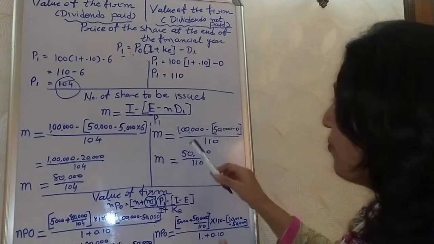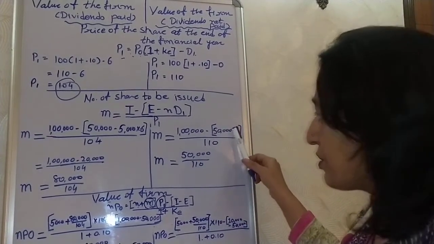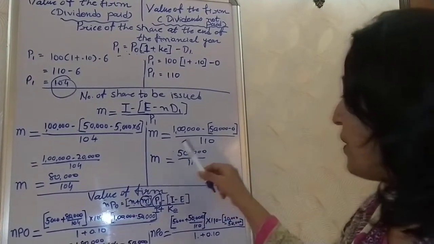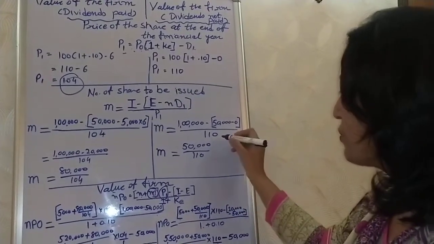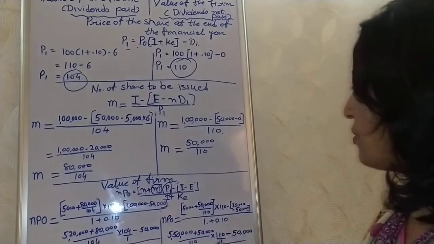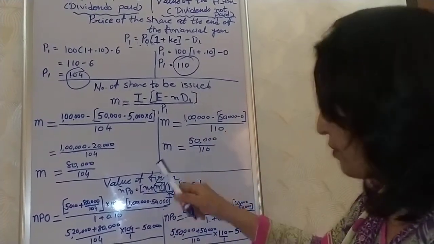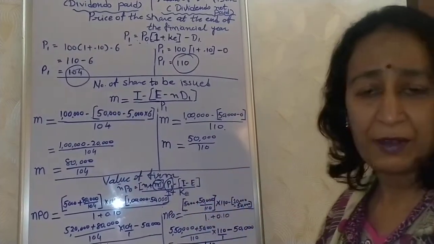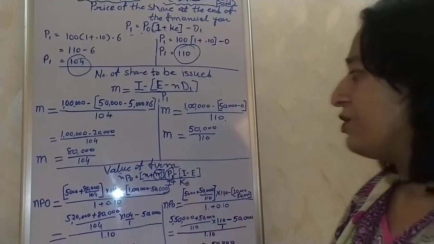Now there is no payment of dividend, so the result will be 0, divided by 110. We have calculated this 110 from the above calculations. Now in case of non-payment of the dividend, m is equal to 50,000 divided by 110.